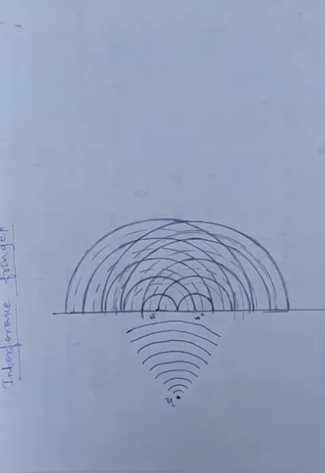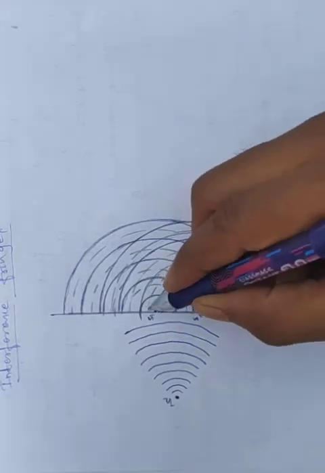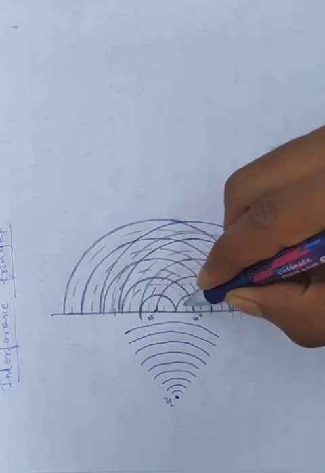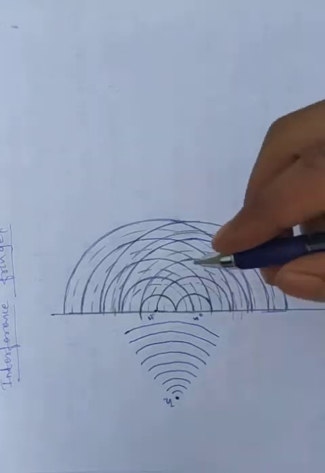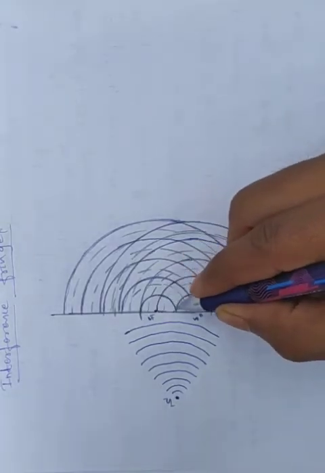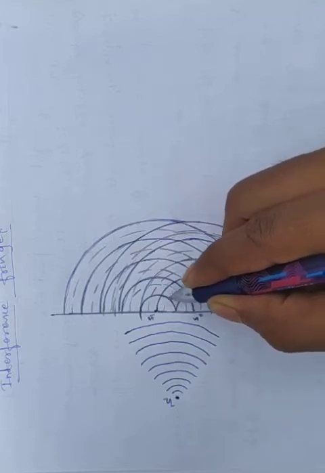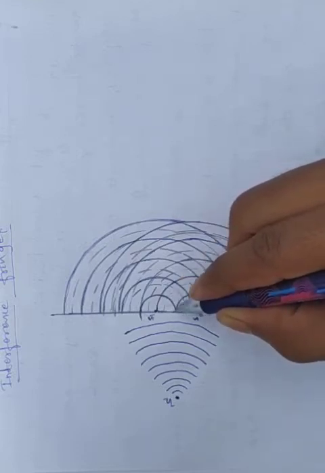Observe carefully. Here we have drawn the wave front in the forward direction and in the backward direction. This is one wave front and this is another wave front. These two waves will exactly intersect.